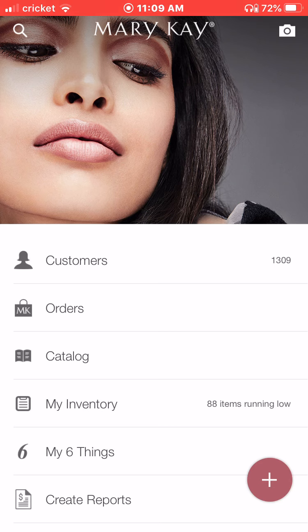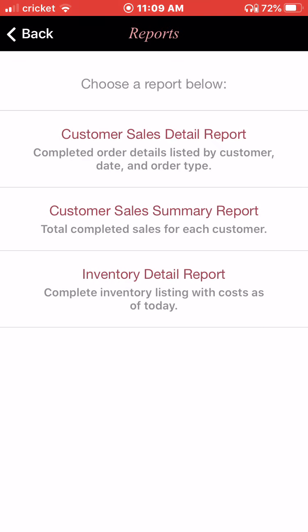I keep all of my receipts in My Customers because it does a lot of work for me. Mainly because I can go in here to create reports and it will give you a couple different options. In this section, I can find out how much I sold for the week. I can break it down by customer for tax time. If I accurately reflect all my sales, it can tell me how much I gave away in discounts, how much I collected in sales tax. I mean, it breaks everything up by category. So these are amazing reports that you will want to utilize.